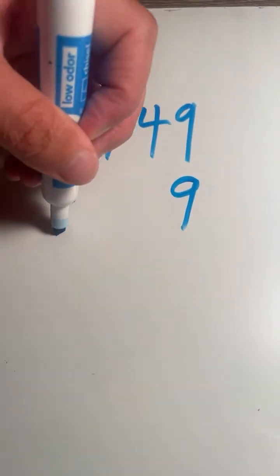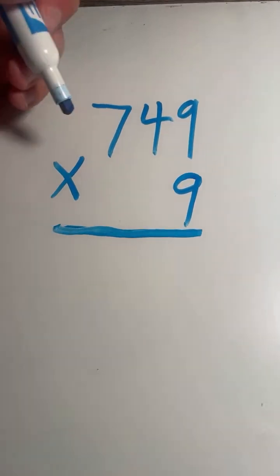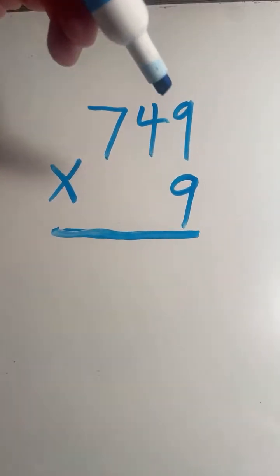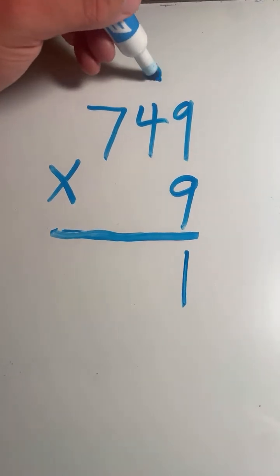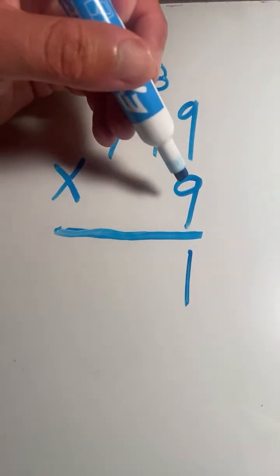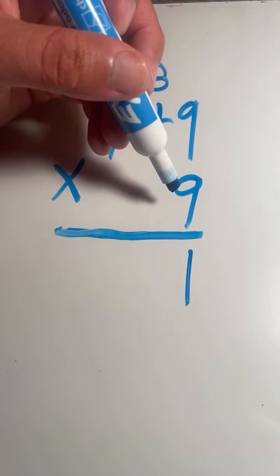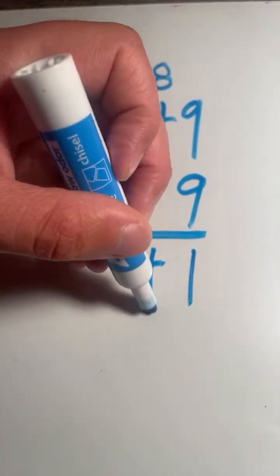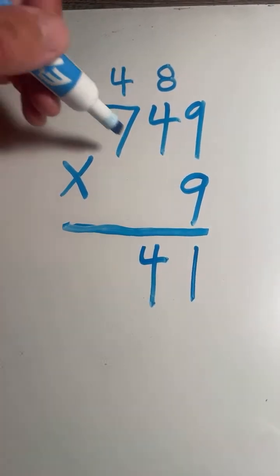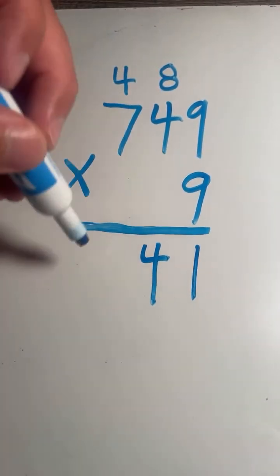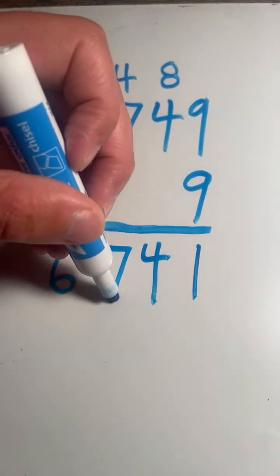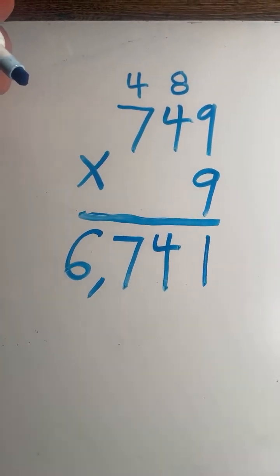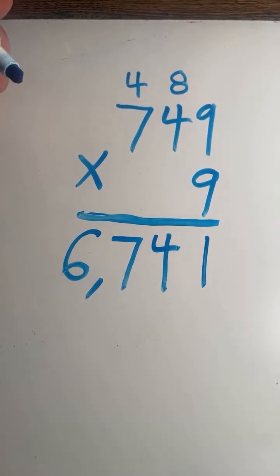All right, 749 times 9. 9 times 9 equals 81. 1, carry the 8. 4 times 9 equals 36. Plus 8 equals 44. 4, carry the 4. 7 times 9 equals 63. Plus 4 equals 67. And we have our final answer. 749 times 9 equals 6,741.